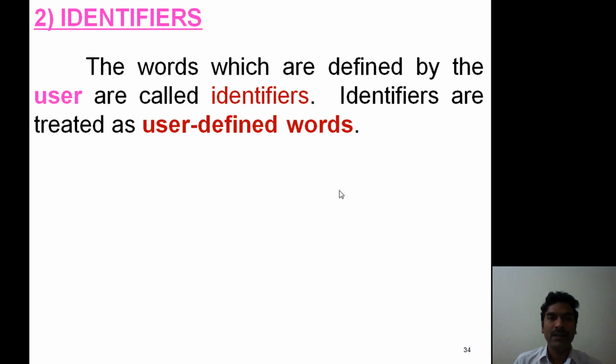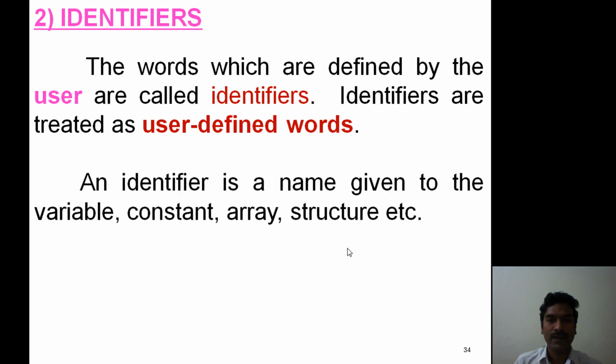Second one, identifiers. The words which are defined by the user are called identifiers. Identifiers are also known as user-defined words. An identifier is a name given to the variable, constant, array, structure, union, etc. Now these are examples: sum, x, etc. Now these are identifiers.